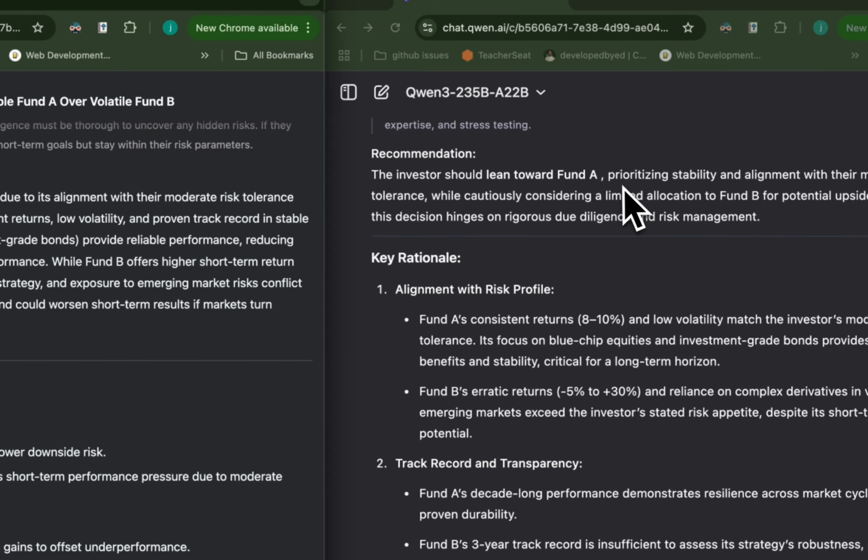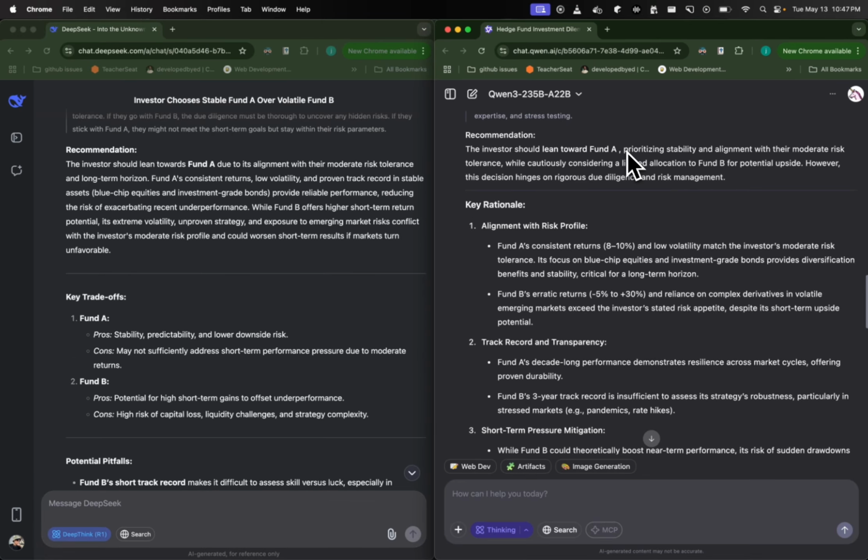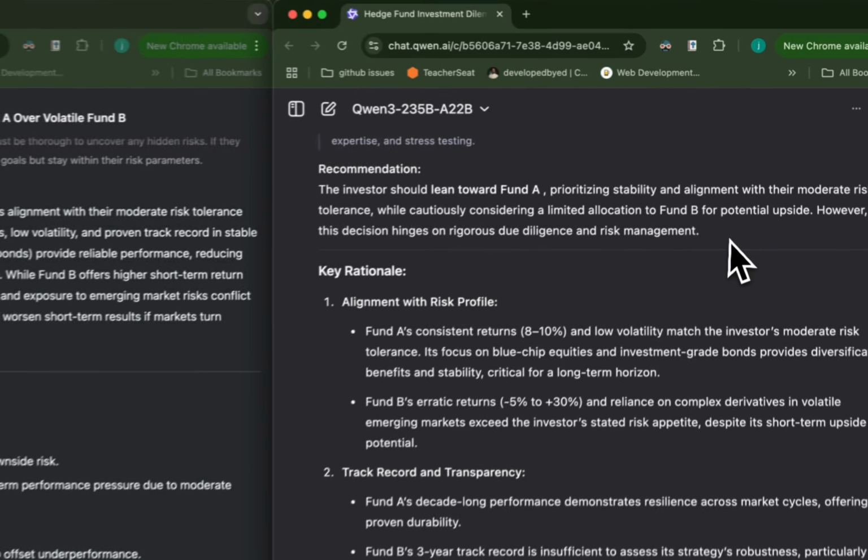Then we see Qwen. So lean toward Fund A, prioritizing stability and alignment with their moderate risk tolerance while cautiously considering a limited allocation to Fund B for potential upside. However, the decision hinges on rigorous due diligence and risk management.